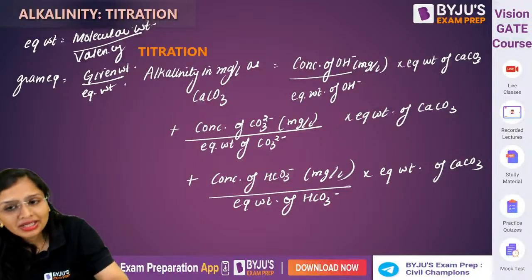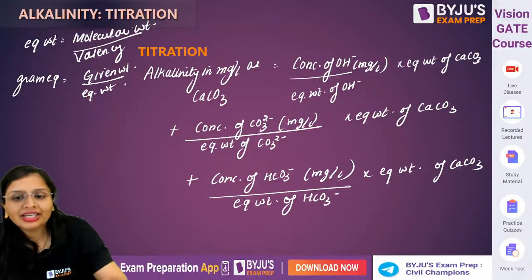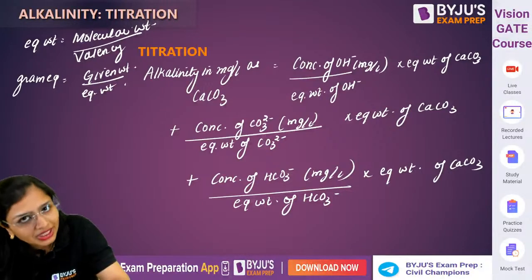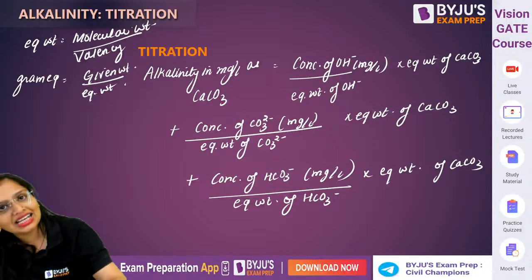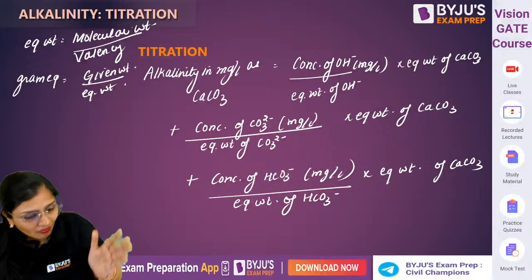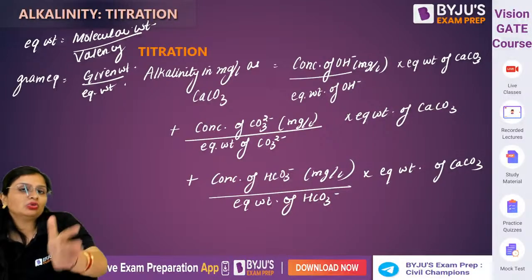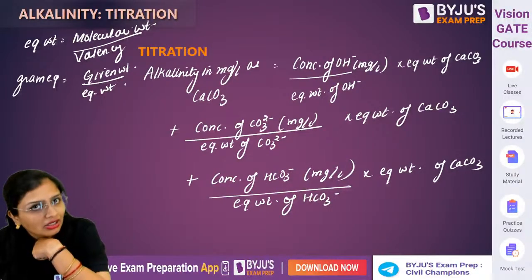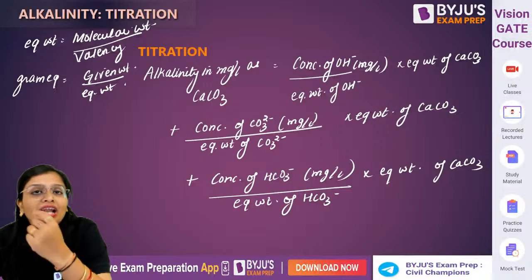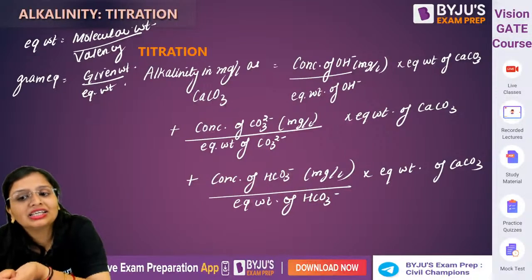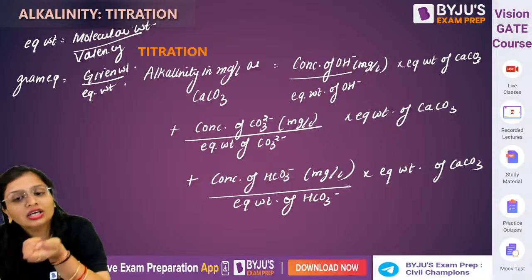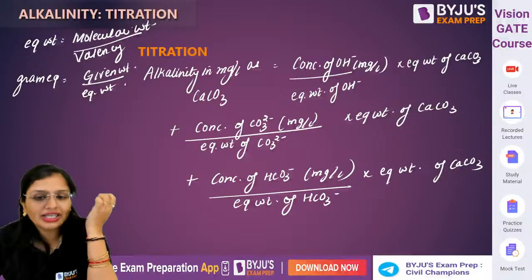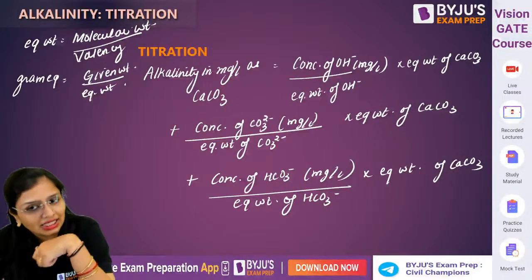So concentration divided by the equivalent weight is gram equivalents. As many gram equivalents of OH minus there are, that many gram equivalents of calcium carbonate there will be. By that logic, to get rid of gram equivalents, multiply by the equivalent weight of calcium carbonate. Clear? In this manner, you can calculate the alkalinity in mg per liter as calcium carbonate.